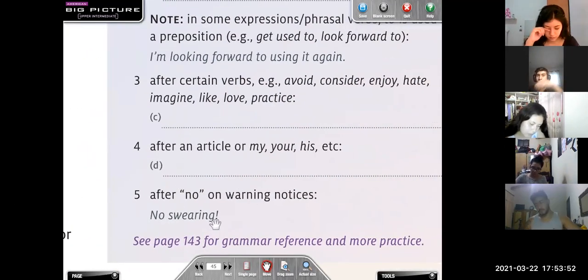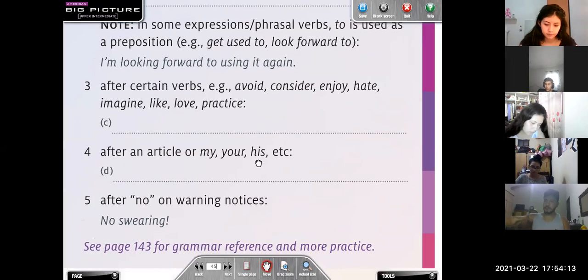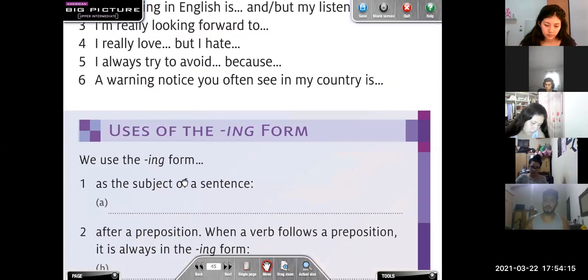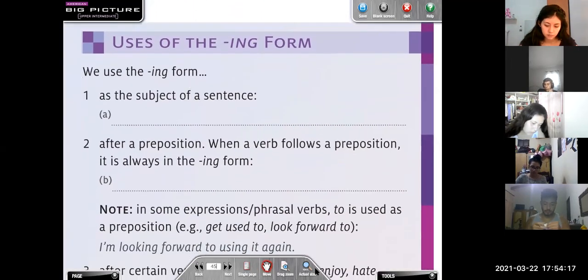And also we can use the ing form, the gerund, for warnings, okay? On warning notices. For example, no smoking, no swearing, no swimming, okay? For warnings. Okay, so these are the different ways in which we need to use the ing form of the verb.